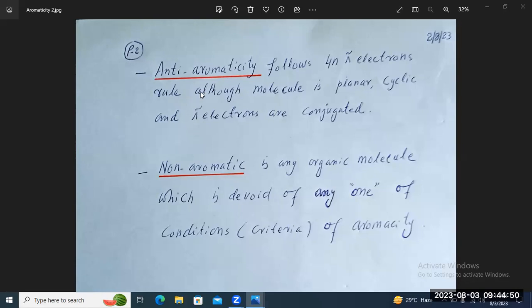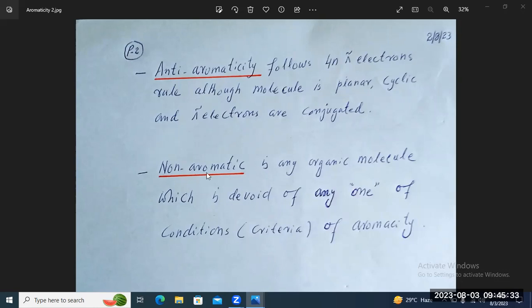Now, contrary to the aromatic compound or aromaticity, there is anti-aromaticity, which follows the 4n pi electrons rule. Although the molecule would be planar, cyclic, and the pi electrons would be conjugated, due to the 4n pi electrons there would be no aromaticity, and we shall observe anti-aromaticity.